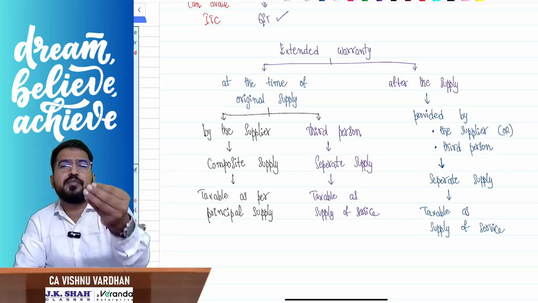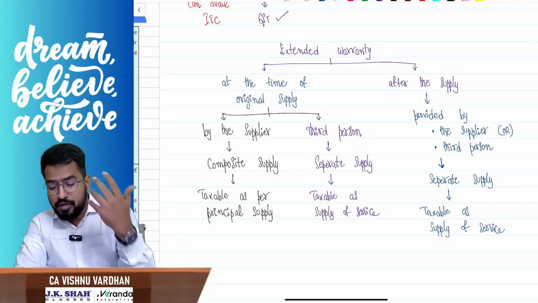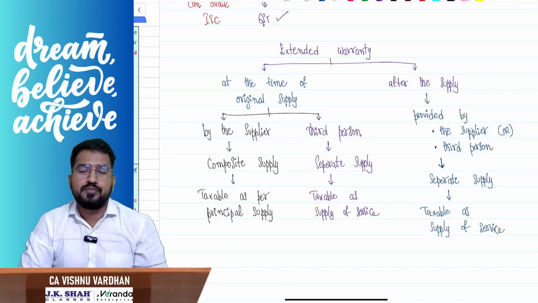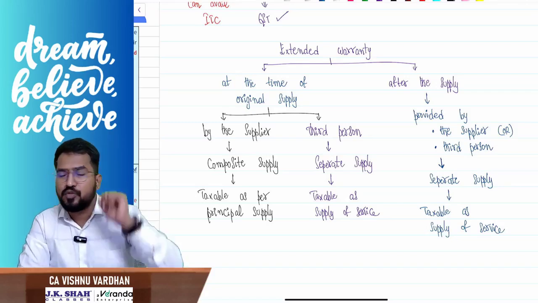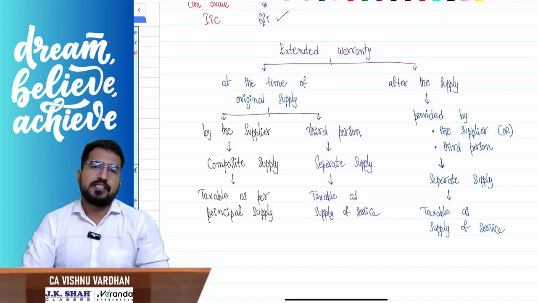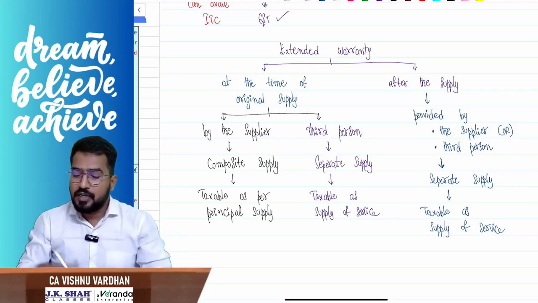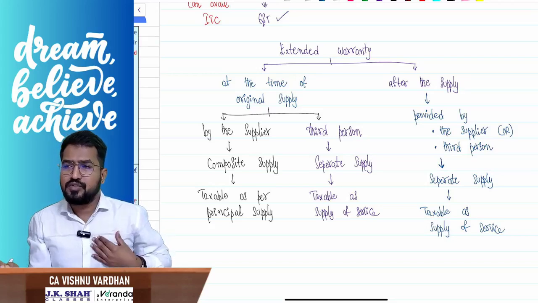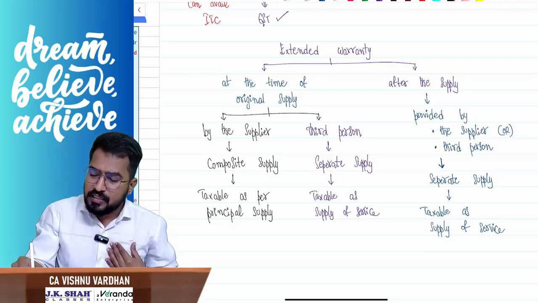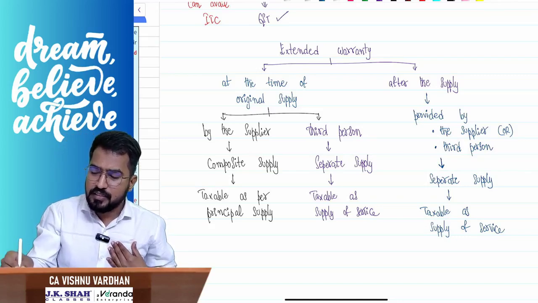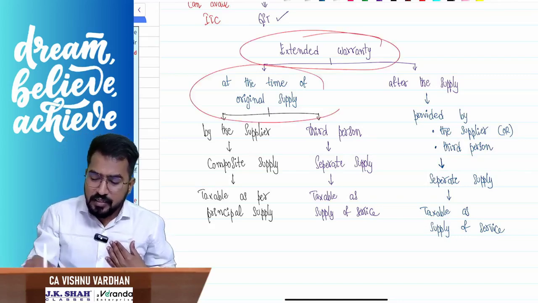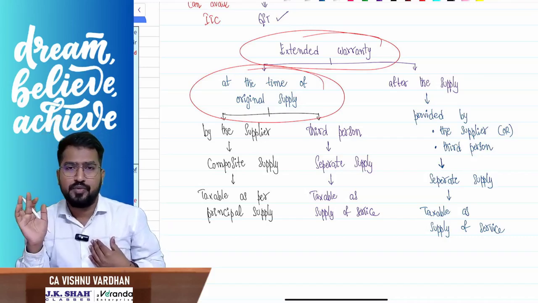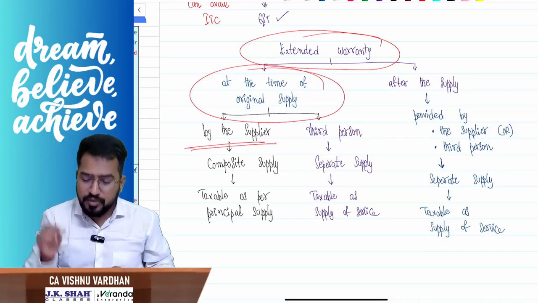During this period, anytime your mobile display gets broken, or is not functioning, we will replace it freely for you. Like that, they are collecting the 2500. Now, we are talking about the tax implication of the 2500. So here, who is selling goods to you? Vishnu. If this extended warranty is given at the time of original supply, that means while you are buying the mobile itself, I am giving this warranty to you. Who is giving? The supplier. Vishnu is only giving.